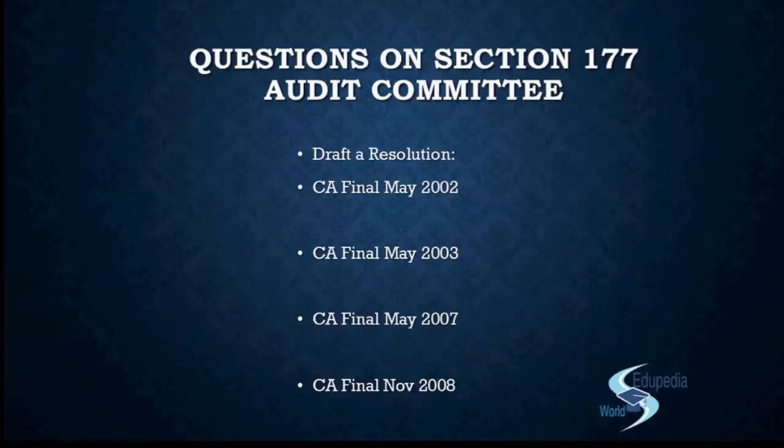Right? This was the point that we discussed after we discussed the power of the audit committee. So this was the 6th point of our discussion. Then the question had asked you to specify 1 or 2 functions. So you write, further resolve that the committee shall perform the following functions, and then jot down any 2 functions. Like recommendation for the appointment, remuneration of the auditor, examination of the financial statement or the auditor's report, or any other function of your choice.